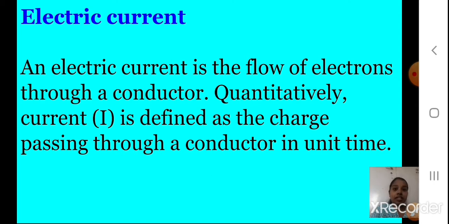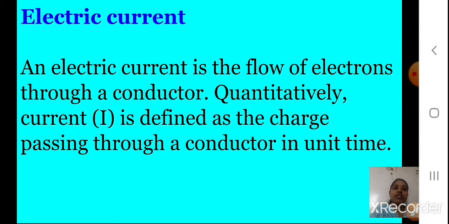Quantitatively, current, which we write as capital I, is defined as the charge passing through a conductor in unit time. So quantitatively, how will I define current I? Current I is the charge passing through a conductor in unit time. Students, you have studied all these definitions in your 9th standard. I am just revising before we start this lesson.